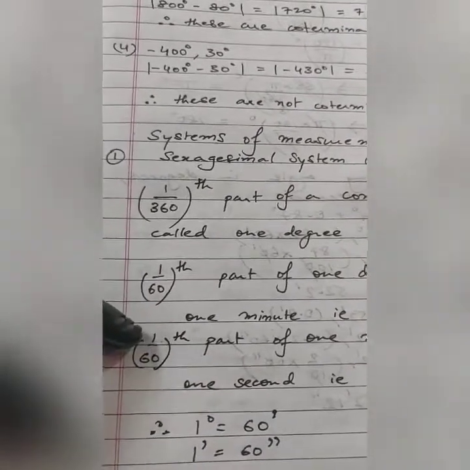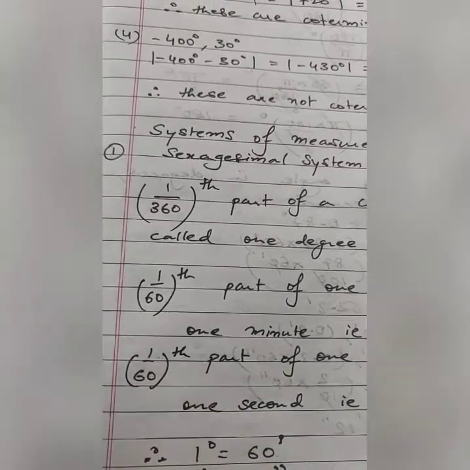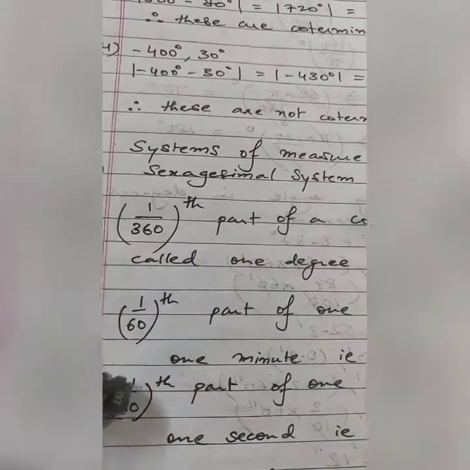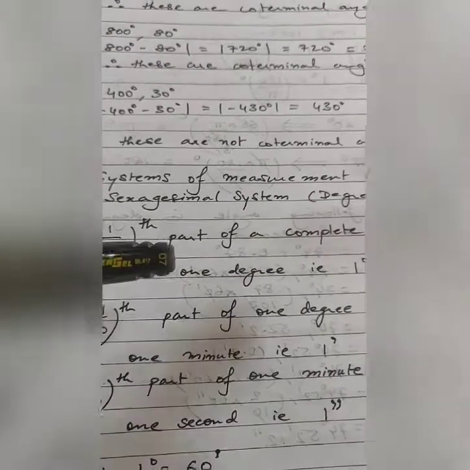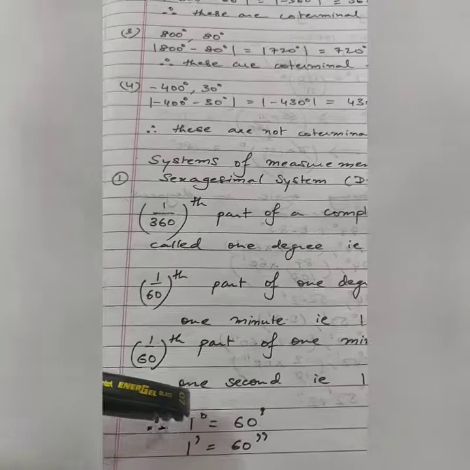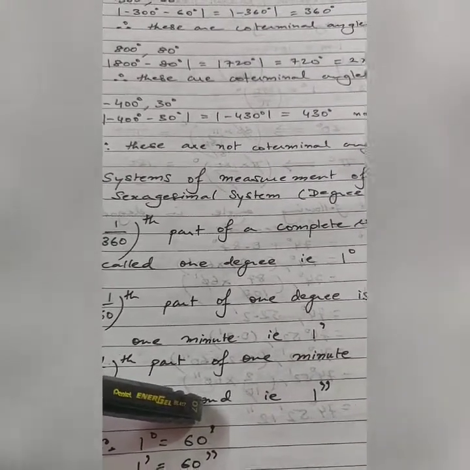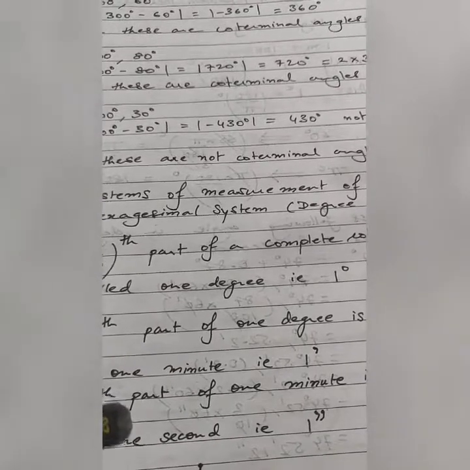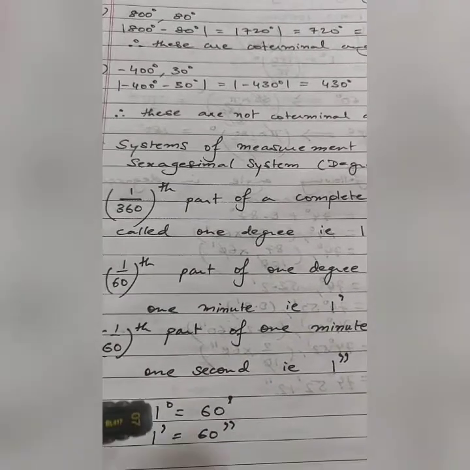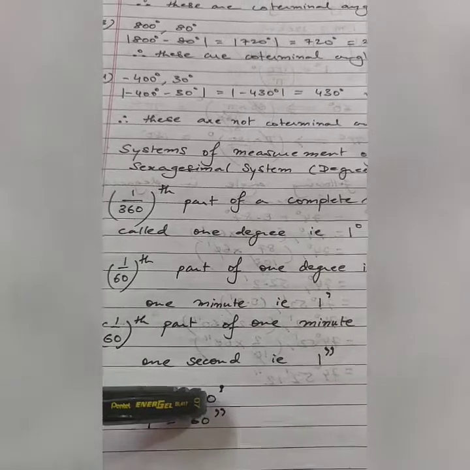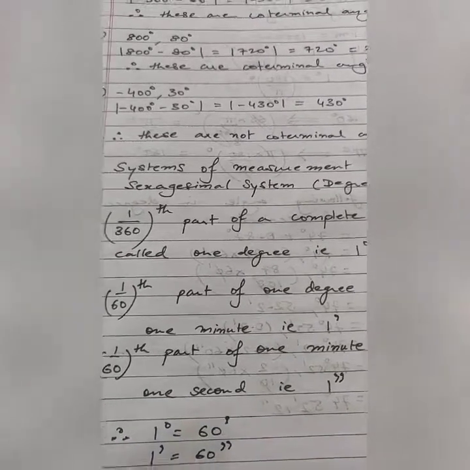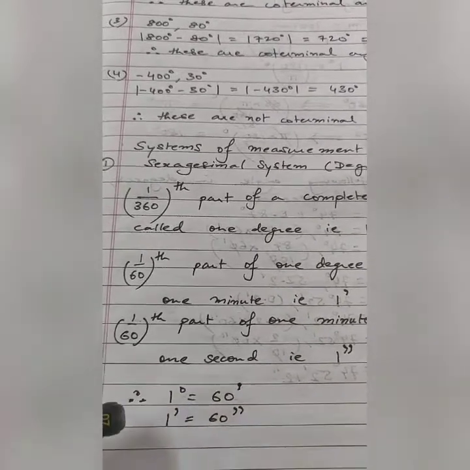If you go further inside, every minute has 60 small parts. 1 upon 60th part of that 1 minute is called as 1 second. So remember, 1 degree is equivalent to 60 minutes because there will be 60 small parts in that 1 degree, and similarly 1 minute will have 60 small parts which are referred to as 60 seconds.